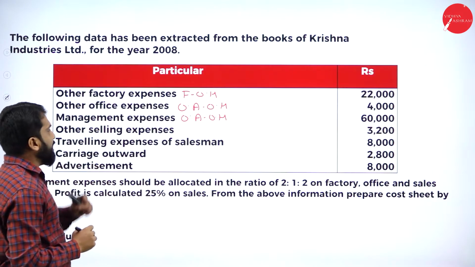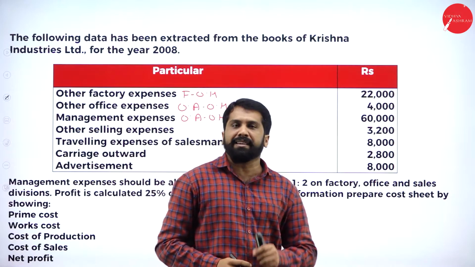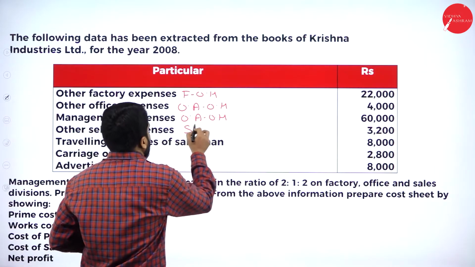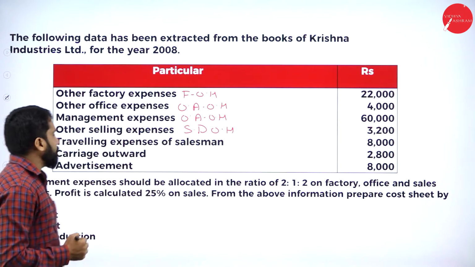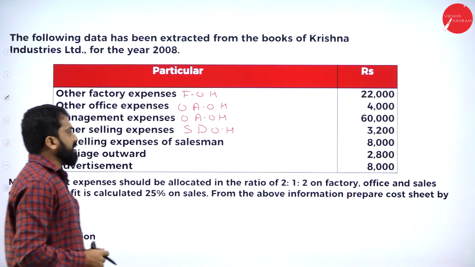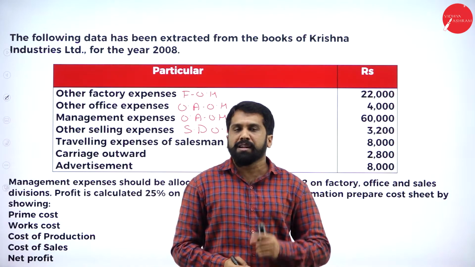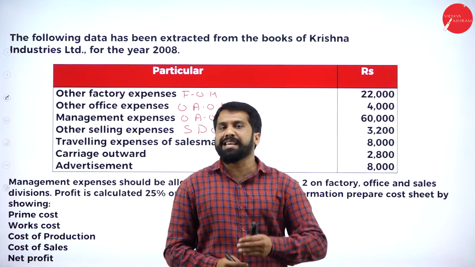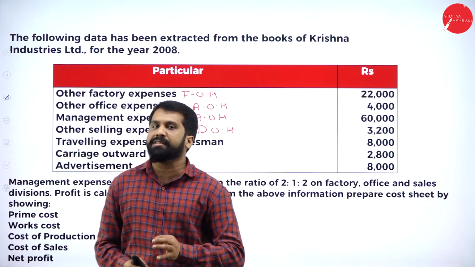Then selling expenses. Where do selling expenses come? Exactly, under sales and distribution overhead. Then traveling expenses of salesman. If you want to sell your product, you have to appoint a salesman, and you have to give him allowances.